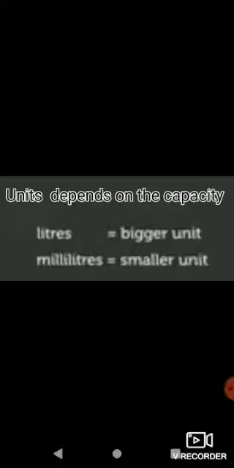We can say the bigger unit is liters. And if we have to measure small things like medicines, like a small tin of juice, then it will be in milliliters. So it is the smaller unit. Milliliter is the smaller unit and liter is the bigger unit. 1 liter is equal to 1000 milliliters. So we can say this is the relation between these two. 1 liter is equal to 1000 milliliters, or 1 L is equal to 1000 ml.